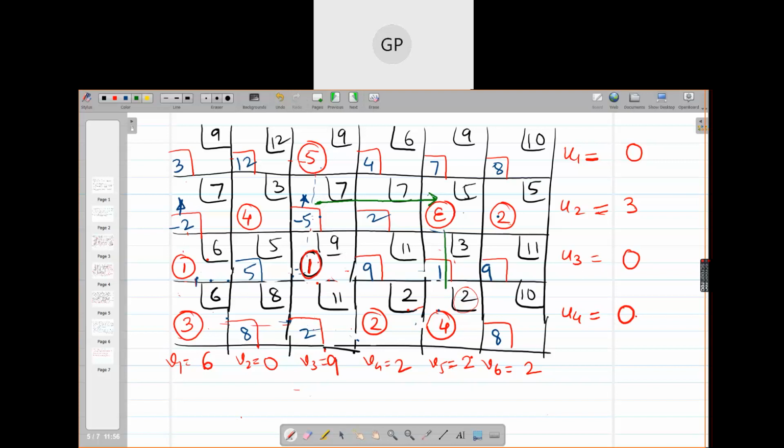Then I will go to this 4. Then I will skip this 2. Then I will go to this 3. Then I will go here. Then I will go to this 1 and this. So this is the loop now: 1, 2, 3, 4, 5, 6 cells. Do you understand it? Here I'm putting plus, minus, plus, minus, plus, minus. No other loop is formed here.